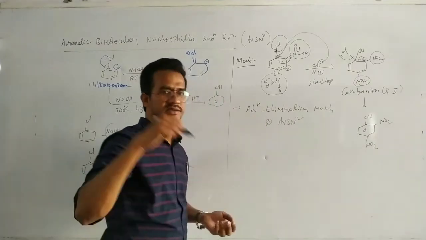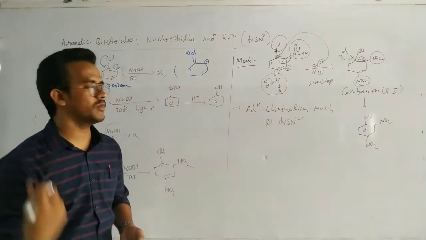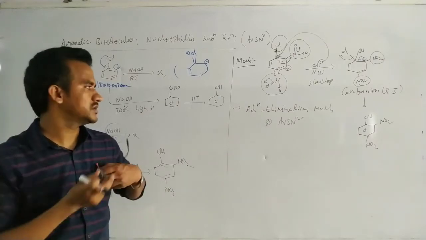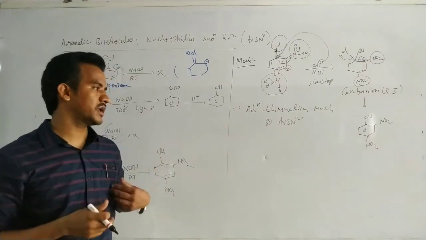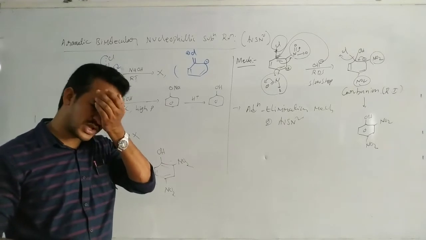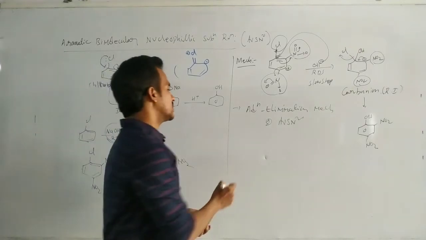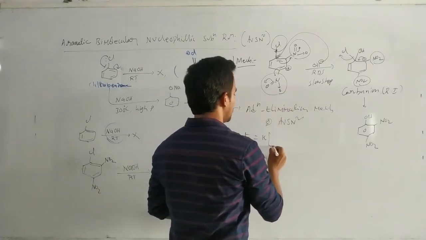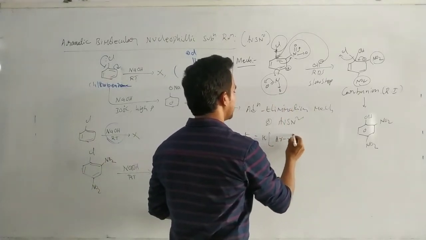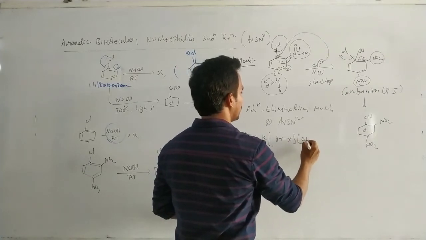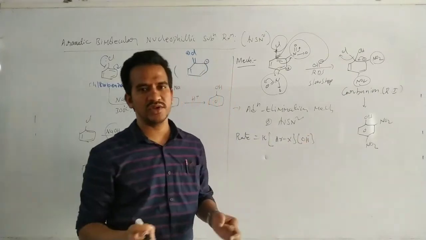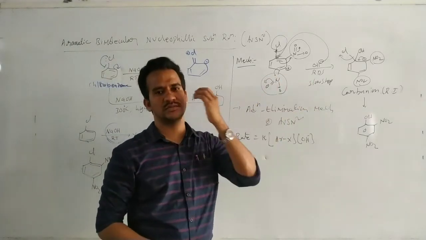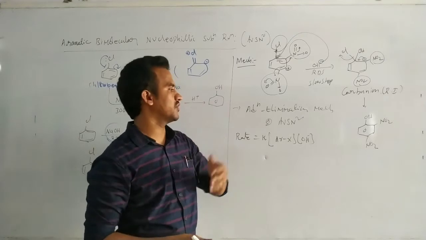Simply it is called ArSN2. Why is it ArSN2? Aromatic bimolecular nucleophilic substitution. Of course, the substitution is on the aromatic ring, that's why it is an aromatic nucleophilic substitution reaction. Why is it bimolecular? Coming to the rate of this reaction, the rate depends on the concentration of the aryl halide and the concentration of the base, sorry, the OH minus nucleophile.